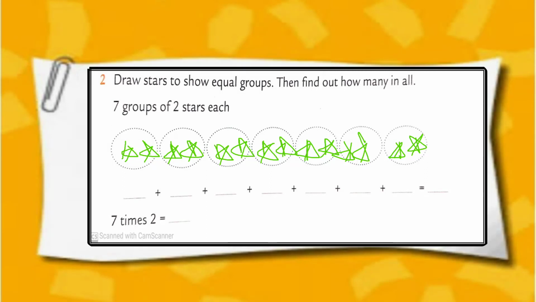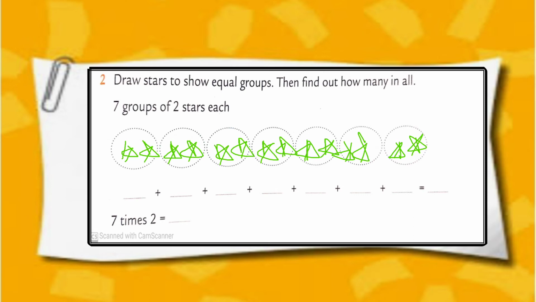Draw stars to show equal groups. Then find out how many in all. 7 groups of 2 stars each. So, first of all we have to create 7 groups, or we have to prepare 7 groups.